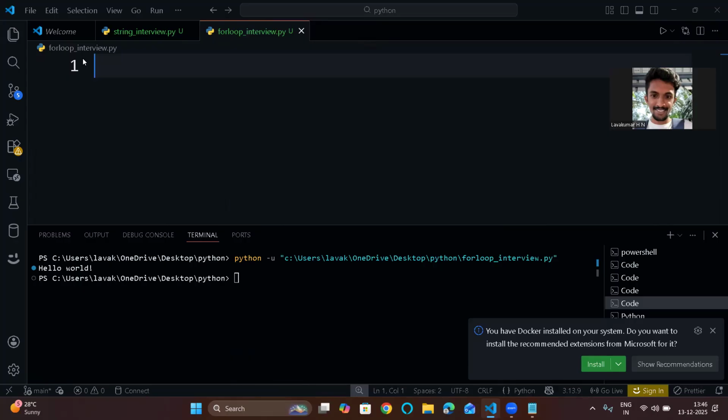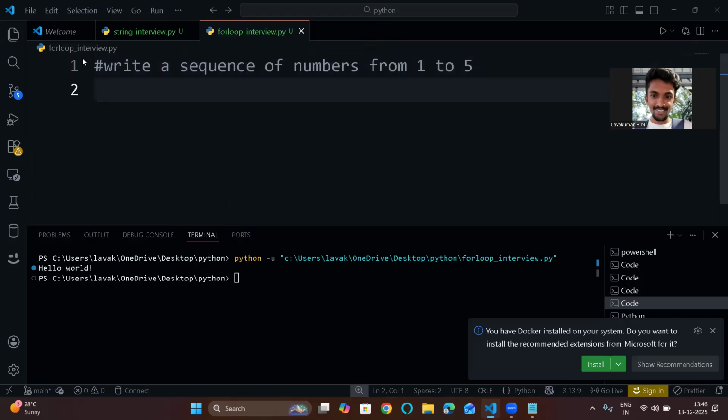The first question they can ask, usually the first program you start writing, is to write a sequence of numbers from 1 to 5. Basically I'm talking about for loops without any delay.